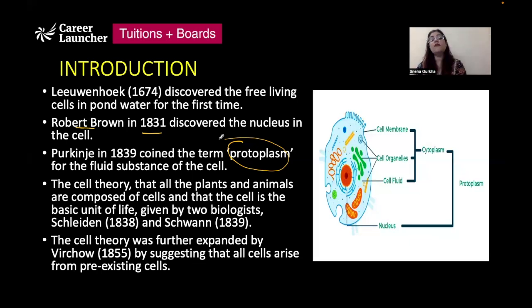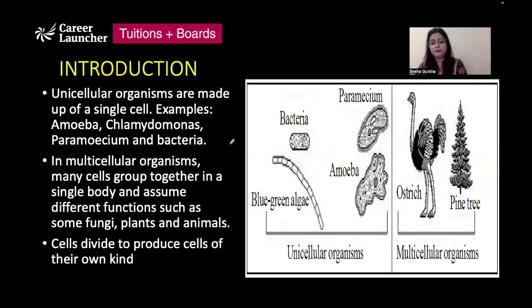This cell theory was further expanded by Virchow in the year 1855. How do new cells come into picture? How are new cells formed in our body? To that, he explained that all cells arise from pre-existing cells. Already existing cells divide and give rise to new cells. And that is how new cells are formed inside our body.